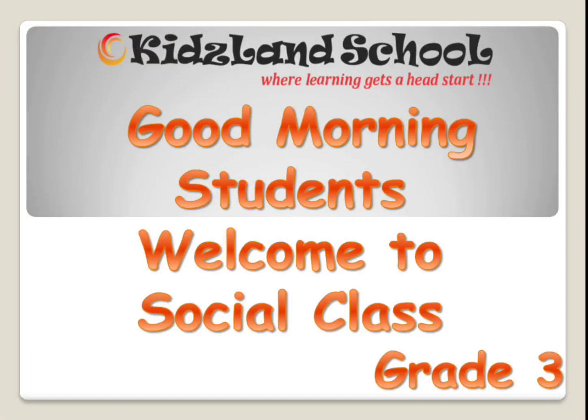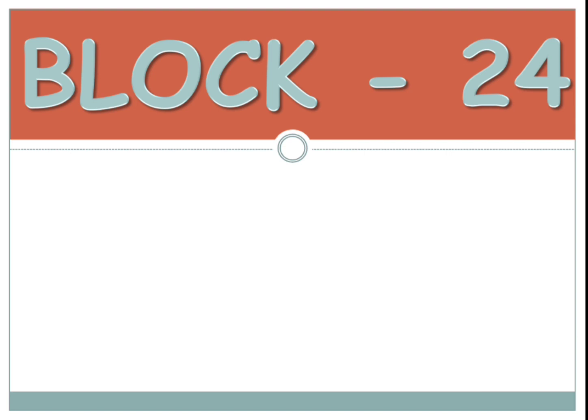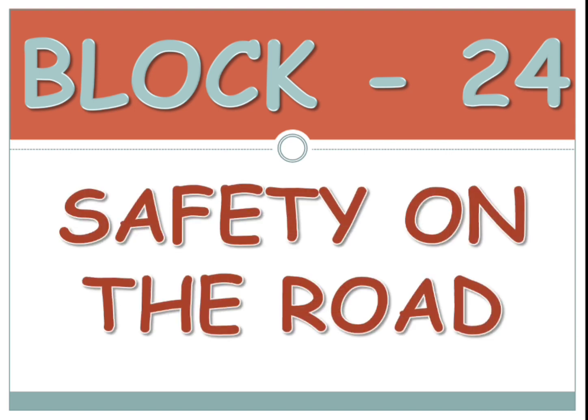So, in social, we have completed block 23, isn't it, children? So, let's start with block 24, which is safety on the road. We travel on the road with different vehicles, isn't it, children? So, what are the safety measures we have to take to avoid accidents?